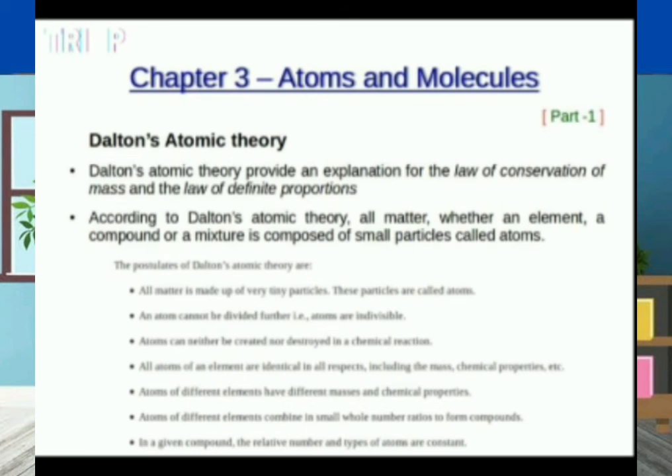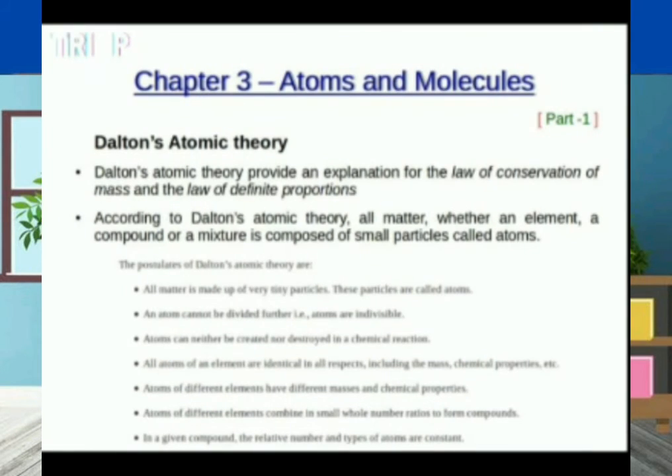The second one: atoms cannot be divided further; they are indivisible. The third: atoms can neither be created nor destroyed in a chemical reaction.